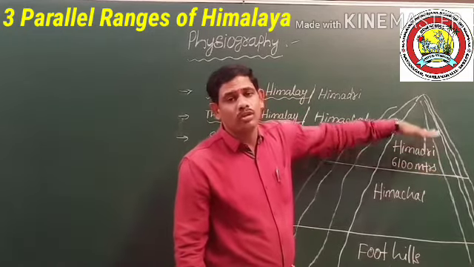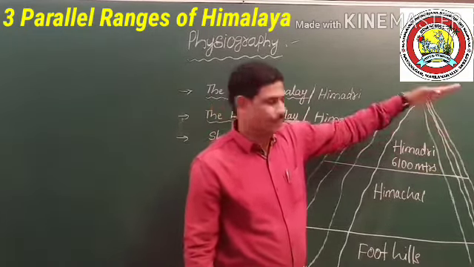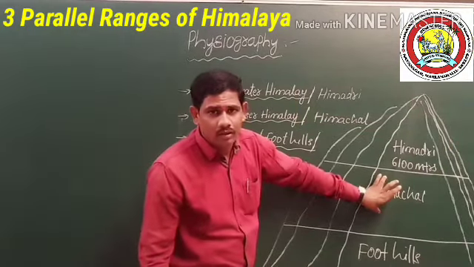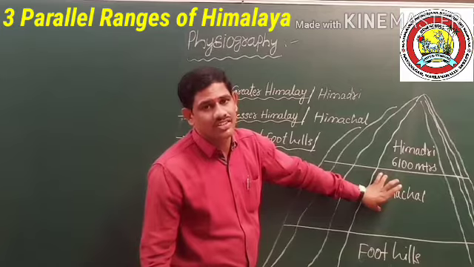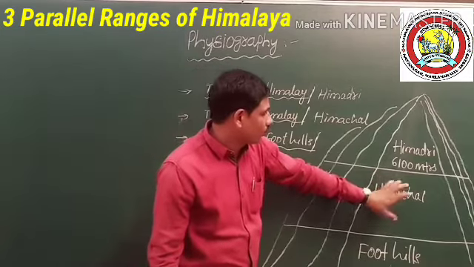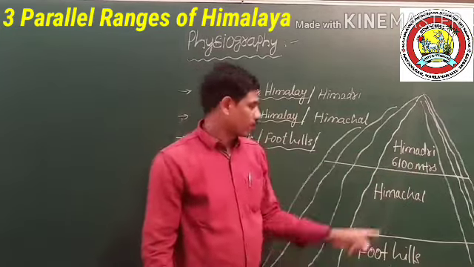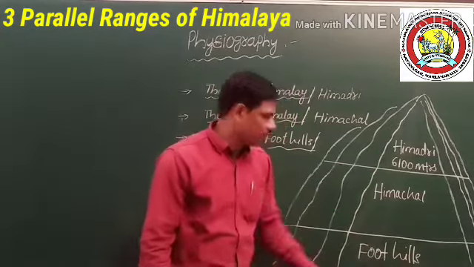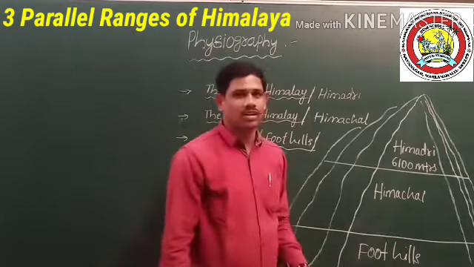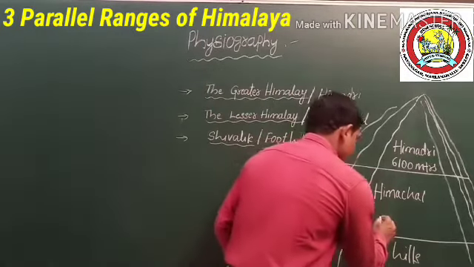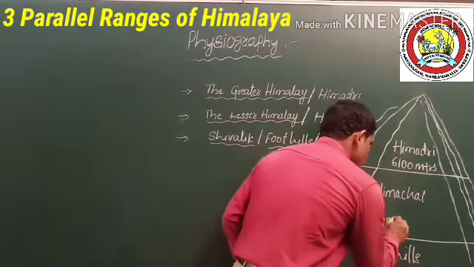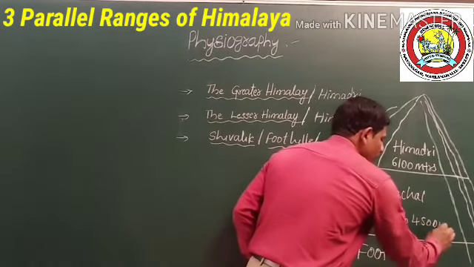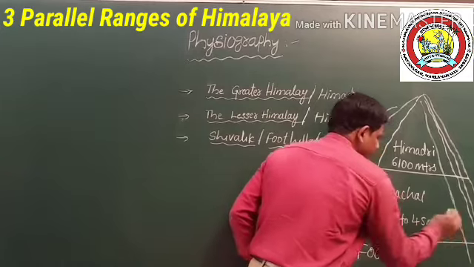Himachal is the Central Himalaya, Middle Himalaya, also called the Lesser Himalaya, which is located between Himadri in the north and the foothills in the south. Himachal is located at 1,500 to 4,500 meters above the sea level.